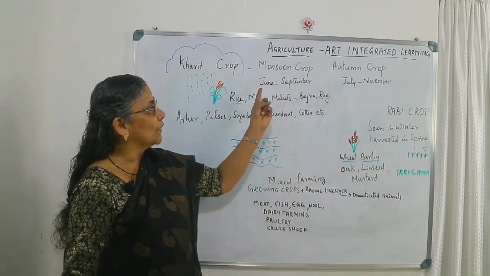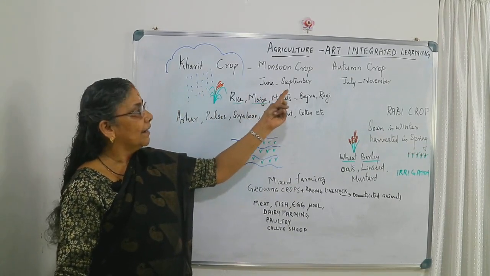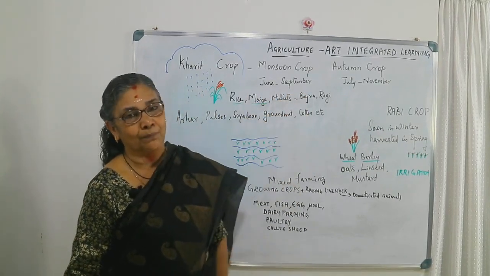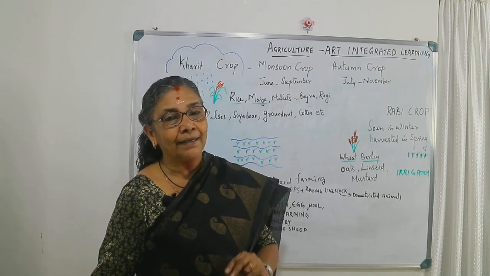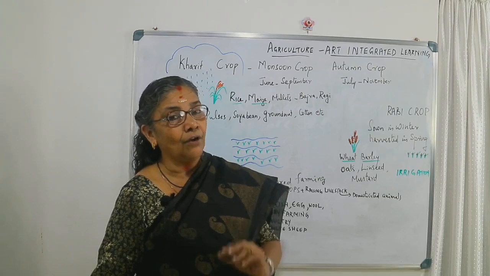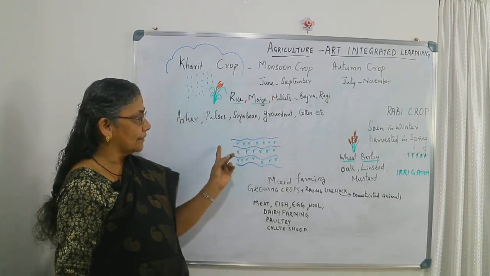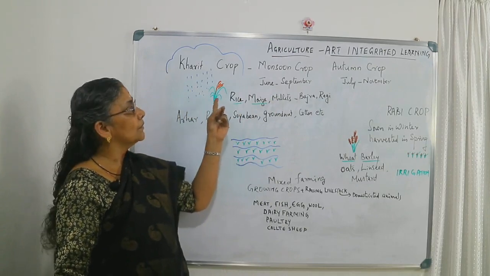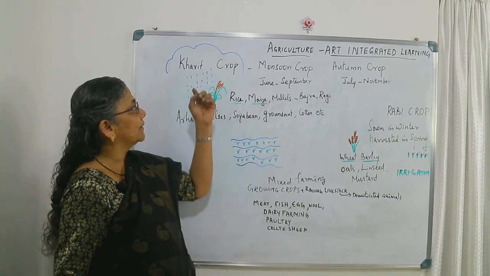Why? Because they are sown in the month of June and harvested most often in September, October. In June, India has the starting of monsoon, and during that time the monsoon crop is cultivated, which we call Kharif.